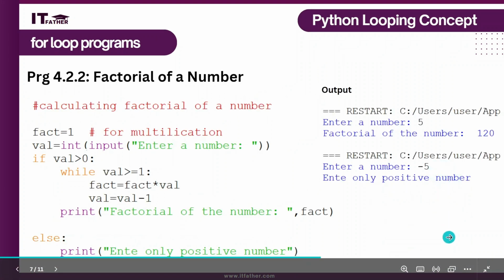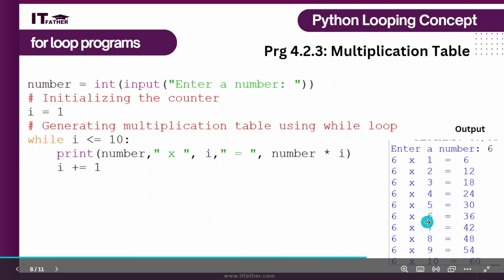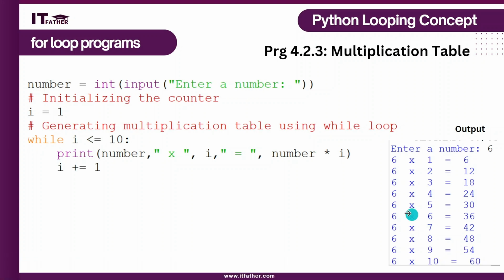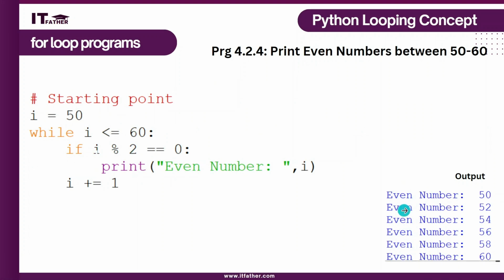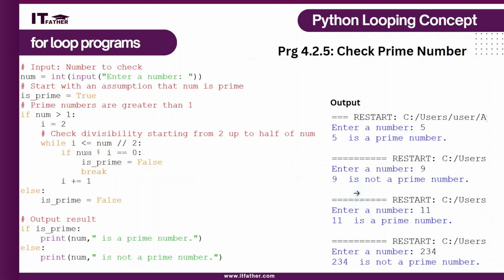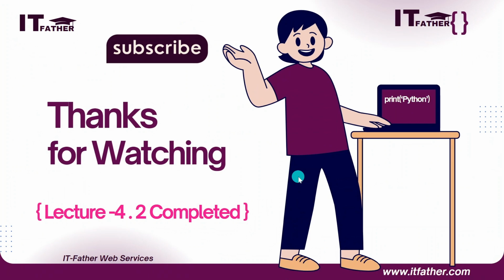The factorial number calculation using while loop, this is also very good thing. Please run this program also on the screen. And multiplication table using while loop, this is also required to be executed on the screen on the laptop. And print even numbers between 50 to 60 using while loop. Okay, and last is program for example is given here, checking prime number using loop, right? So let us do one program out of this.